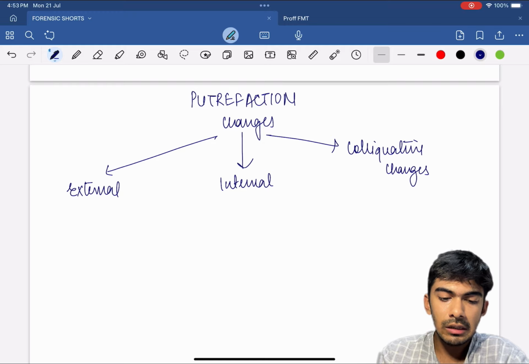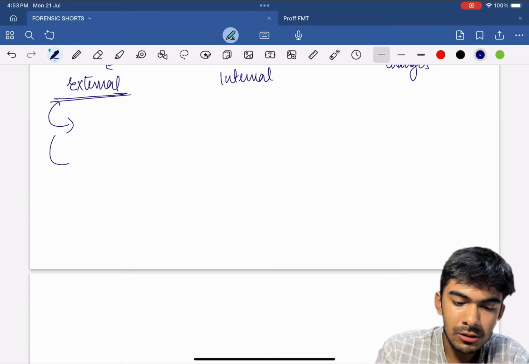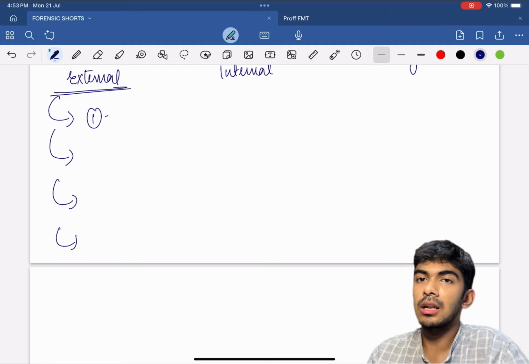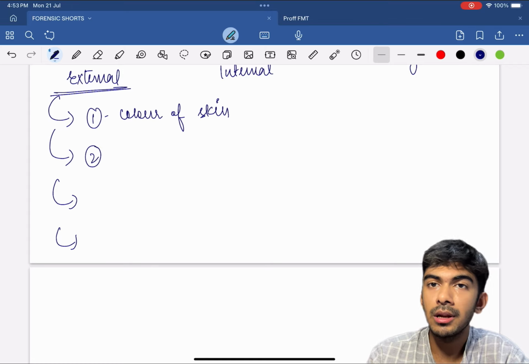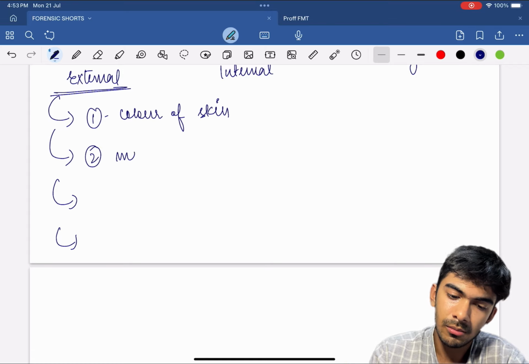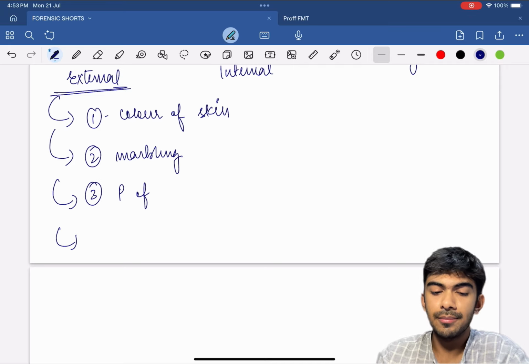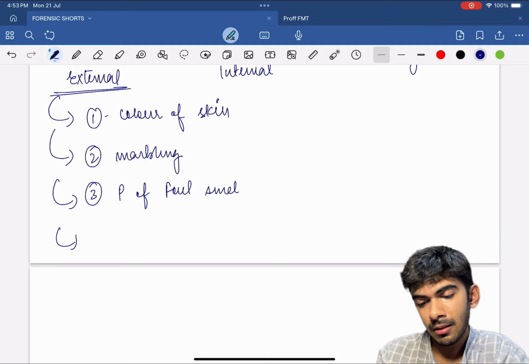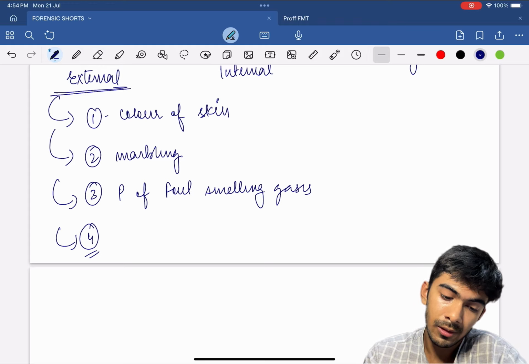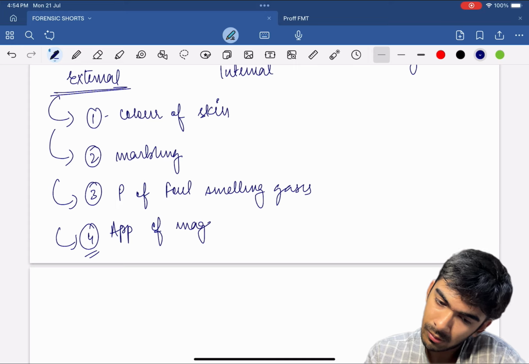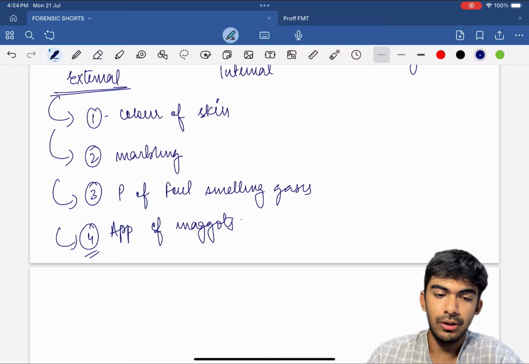Okay, so in external putrefaction changes, there is also a subclassification. Number 1, change in the skin color. Second is marbling, which is also a type of color change of skin. Another is production of foul smelling gases, for example H2S. And the last is appearance of maggots. All of these we will understand and study in detail in the next video.